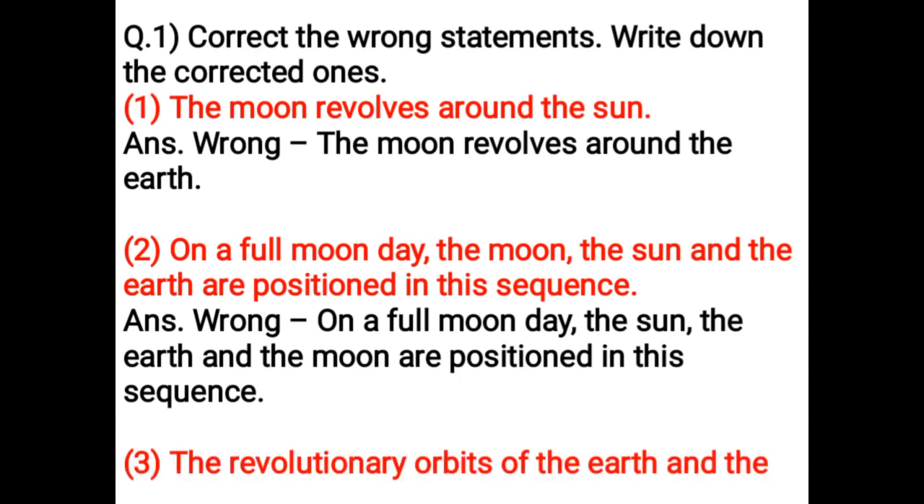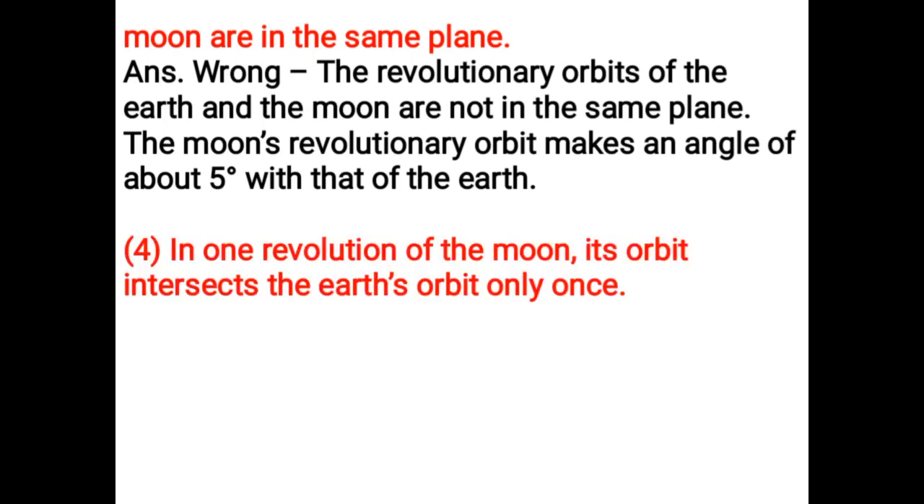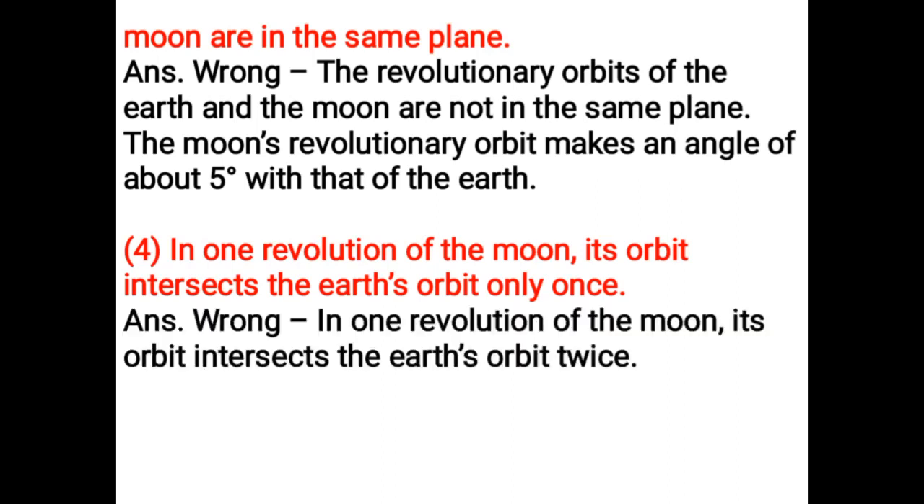The revolutionary orbits of the earth and the moon are in the same plane. Wrong. The revolutionary orbits of the earth and the moon are not in the same plane. The moon's revolutionary orbit makes an angle of about 5 degrees with that of the earth. In one revolution of the moon, its orbit intersects the earth's orbit only once. Wrong. In one revolution of the moon, its orbit intersects the earth's orbit twice.